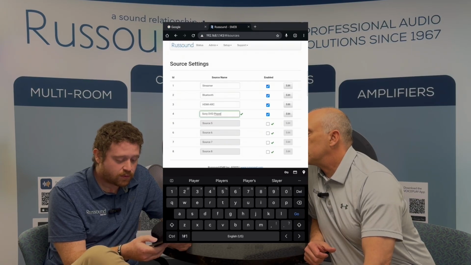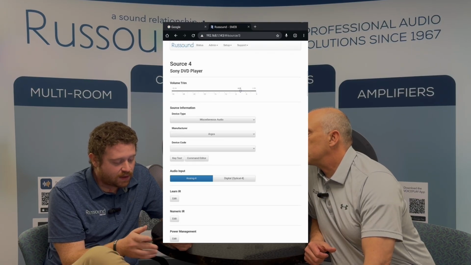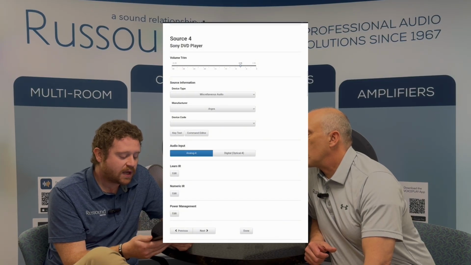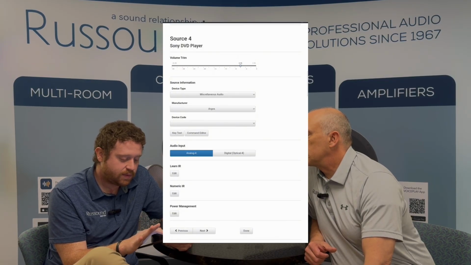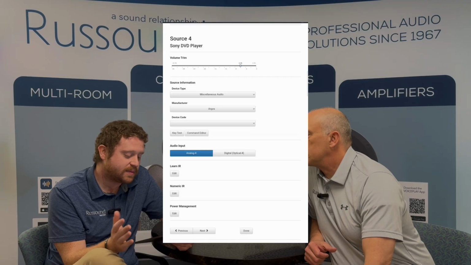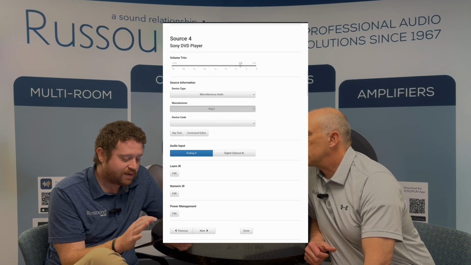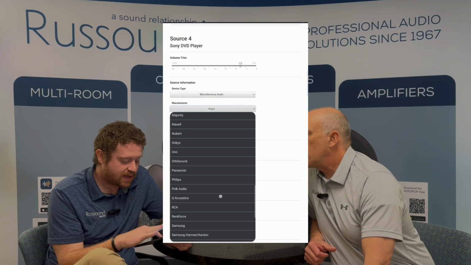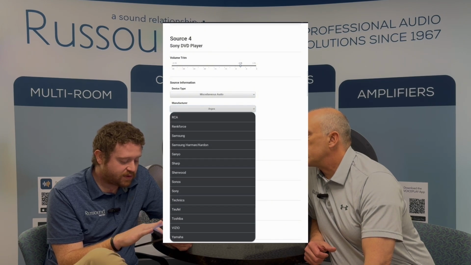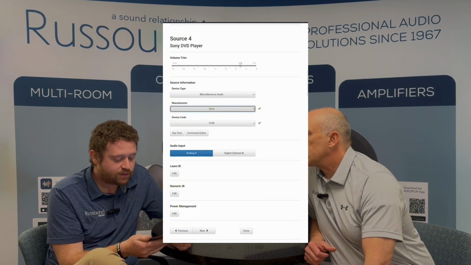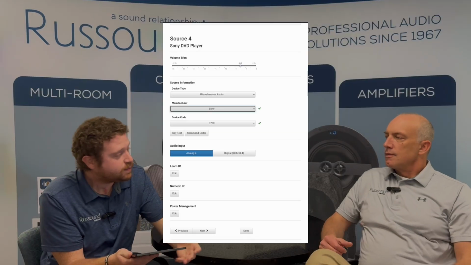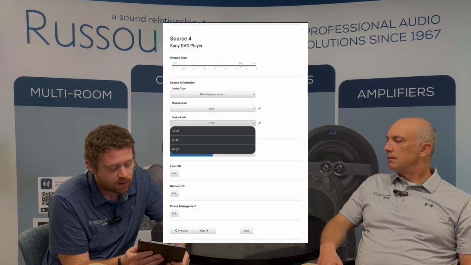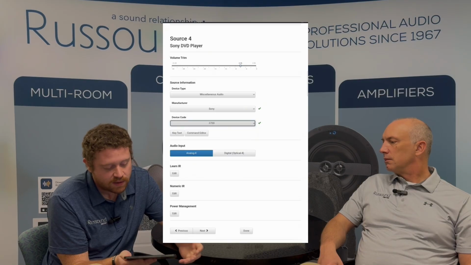So for source 4, we can hit the edit button, and we have our source information. Now, the most important is this device type. Currently it's set for miscellaneous audio. Under manufacturer, there are a bunch of different options for different manufacturers that have devices. Here we have Sony. And if you're using that DVD player with IR, generally the first available device code is going to be the one if you are utilizing IR.